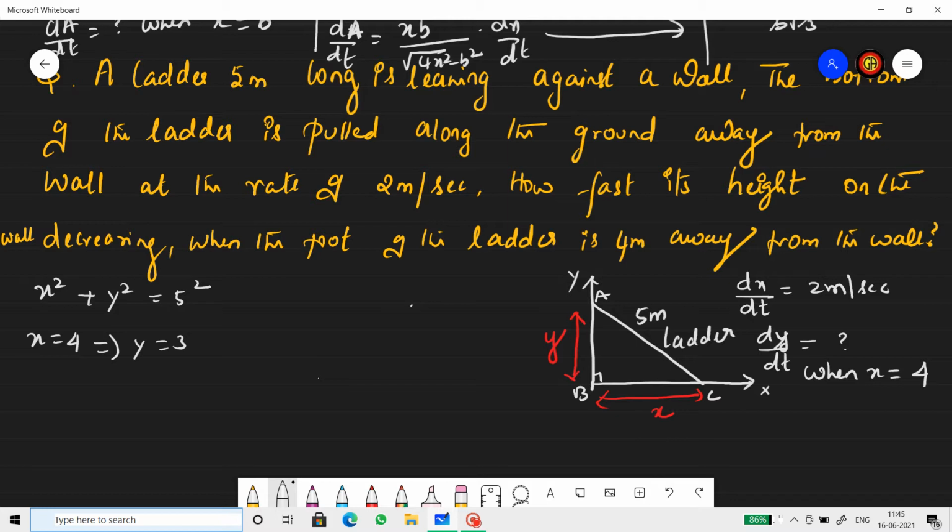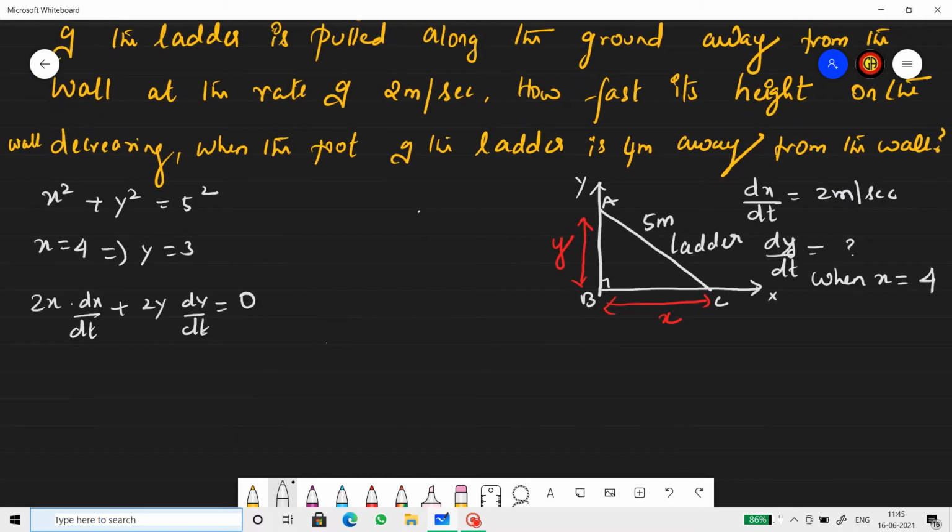Now let's differentiate the equation. 2x into dx by dt plus 2y into dy by dt equals 0. Alright, now we need to find the rate of change of y. Check whether we have all the other info. Do we have x as 4? Do we have y as 3? Yes. Do we have dx by dt? Yes, 2. So substitute everything.